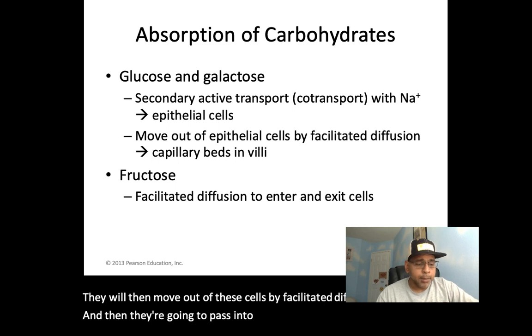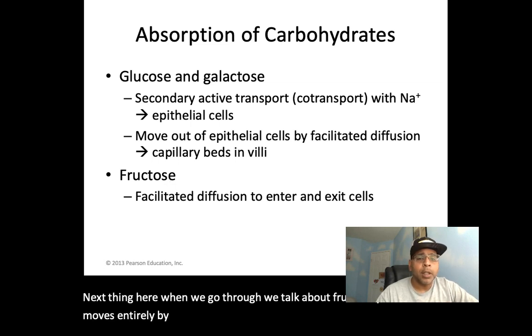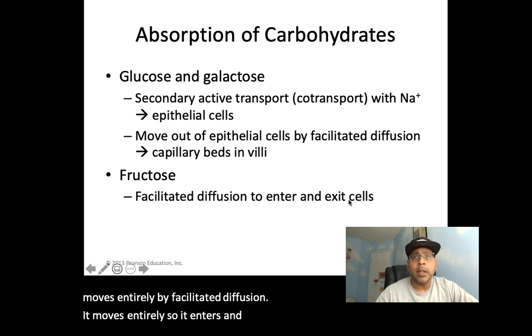Next, when we talk about fructose, you can see it moves entirely by facilitated diffusion. It enters and exits the cells entirely by facilitated diffusion.